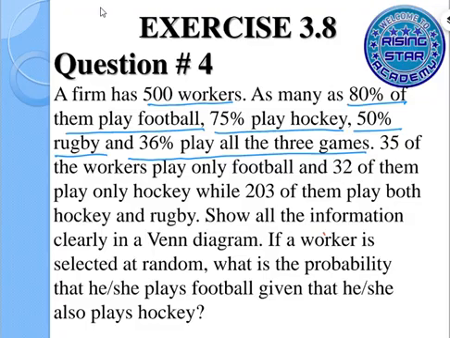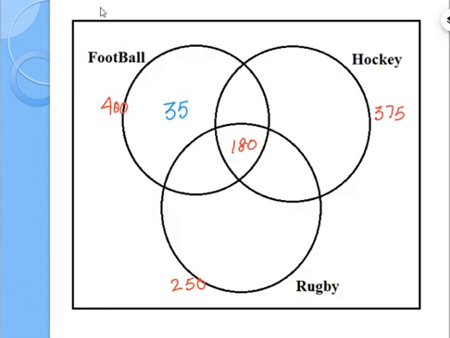Next it says 32 of them play only hockey. So the only-hockey players are 32.